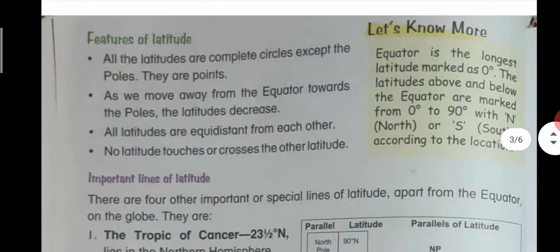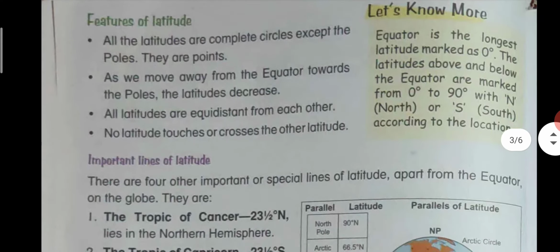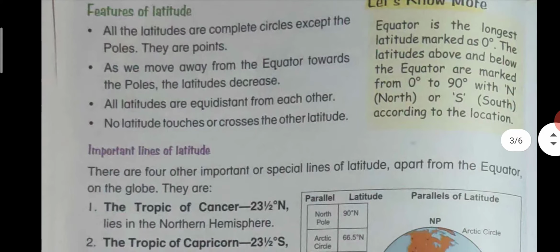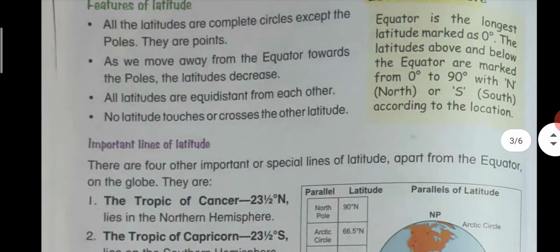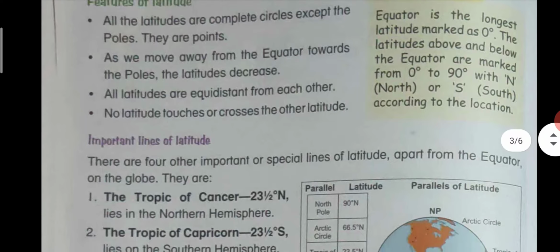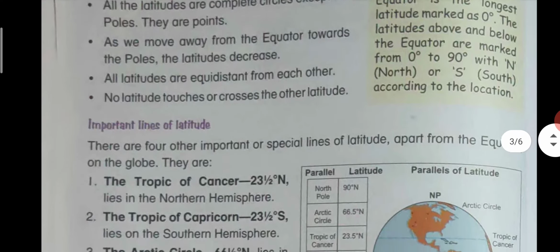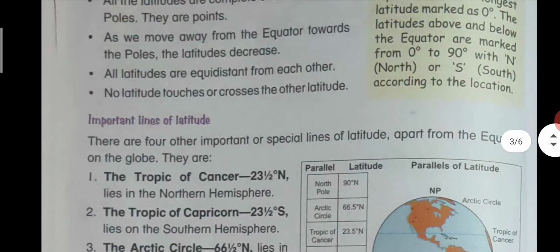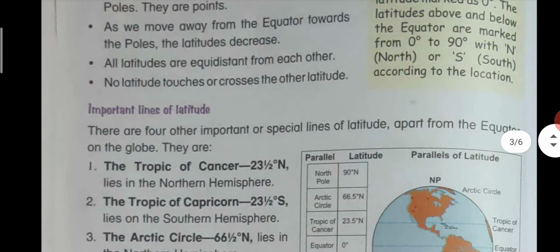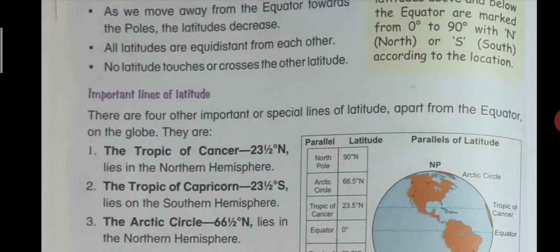What are the features of latitude? All latitudes are complete circles except at the poles, where they are points. As they move from the equator towards the poles, the latitudes decrease in size. All the latitudes are equidistant from each other. No latitude touches or crosses another latitude.